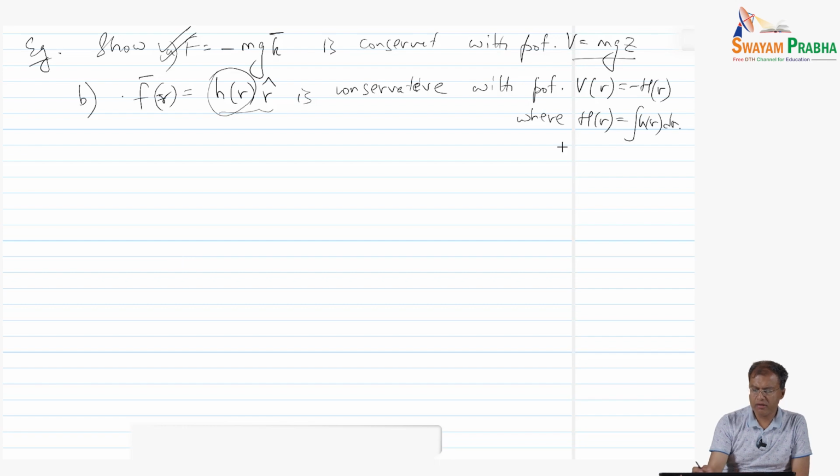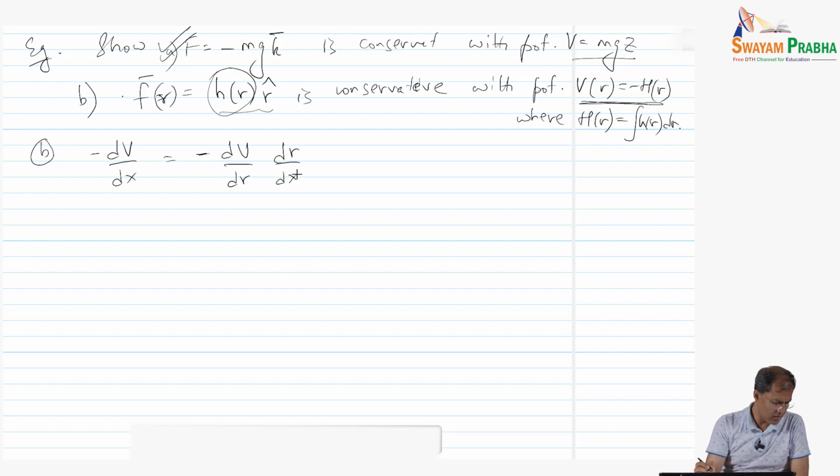So let us now find grad V, that is part b. Let us find negative dV dx. So negative dV dx is negative dV dr times dr dx.